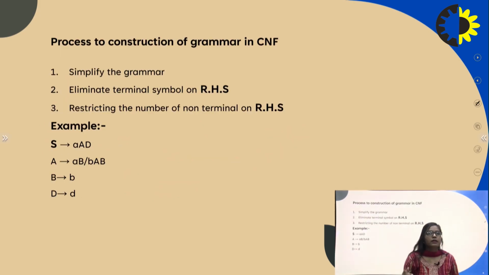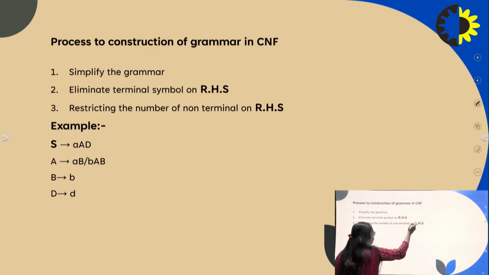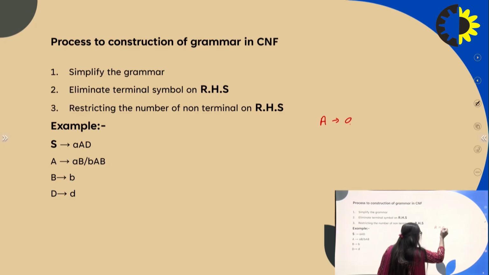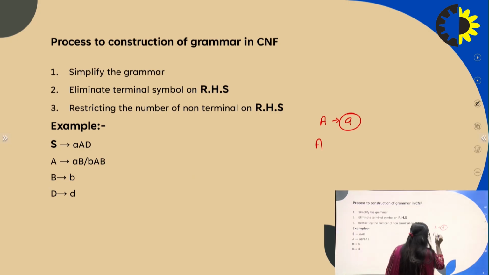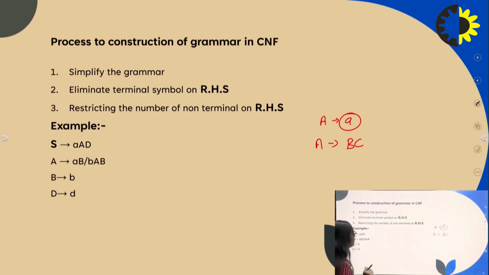Process to convert the grammar into CNF form. There are three processes to convert a context-free grammar into Chomsky normal form. First point is simplify the grammar. It means remove null productions and unit productions. Second is eliminate terminal symbols on the right-hand side. It means Chomsky normal form consists of only a single terminal on the right-hand side, and it consists of only two non-terminals on the right-hand side.